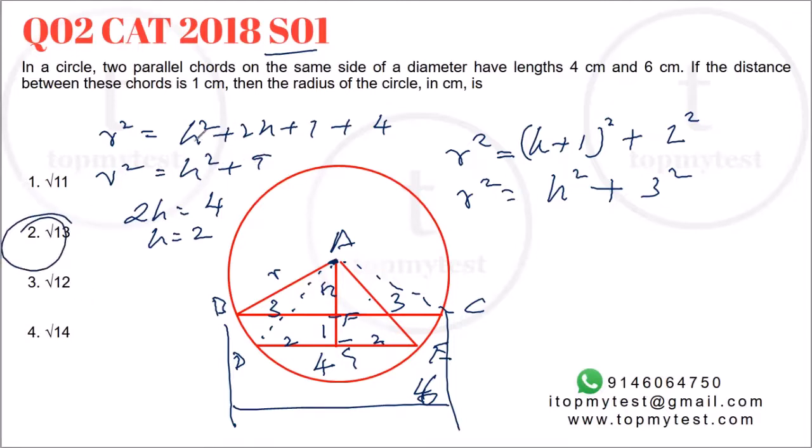Verify. If you substitute it here, 4 plus 4 is 8, 8 plus 1 is 9, 9 plus 4 is 13, r square is 13, so r will be root 13. Pretty straightforward application of chords getting bisected by a perpendicular, Pythagoras theorem as we discussed earlier, about 2 minutes in an exam situation.